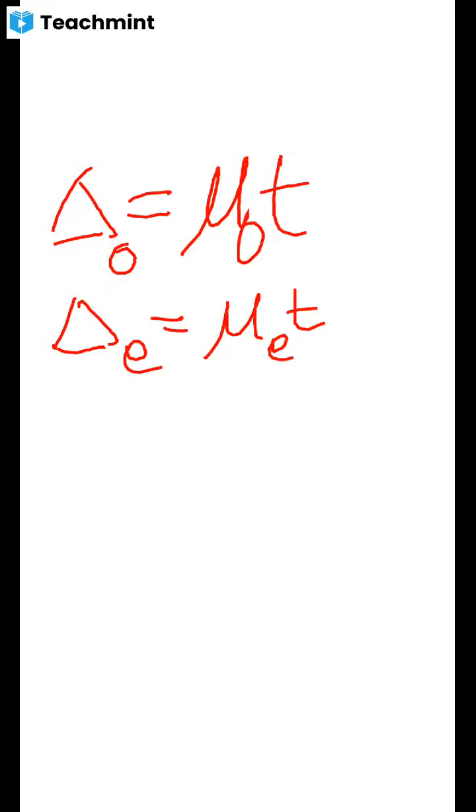Therefore the total path difference between the O and E rays is delta O plus delta E. Delta is equal to mu O into t minus mu E into t. Taking t common, mu O minus mu E.